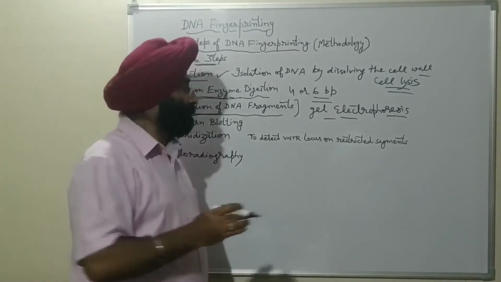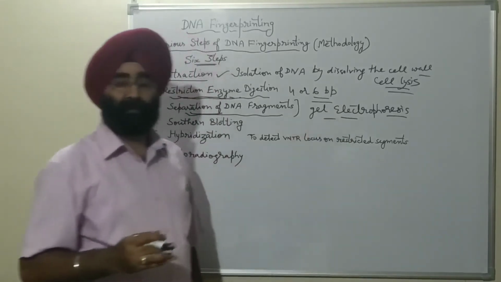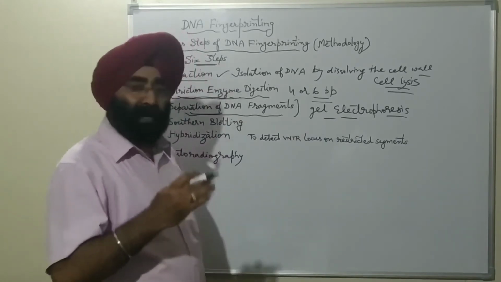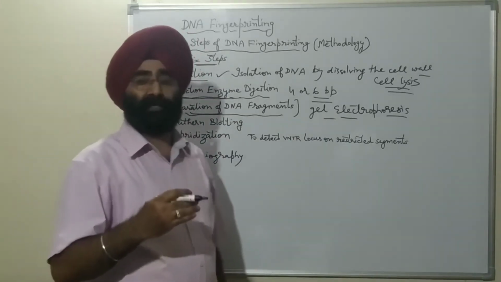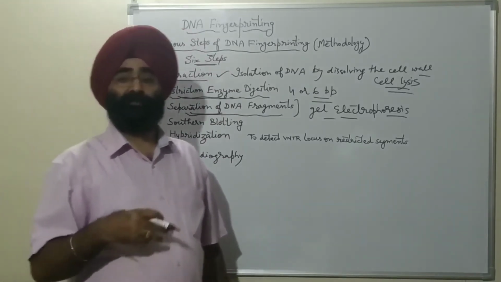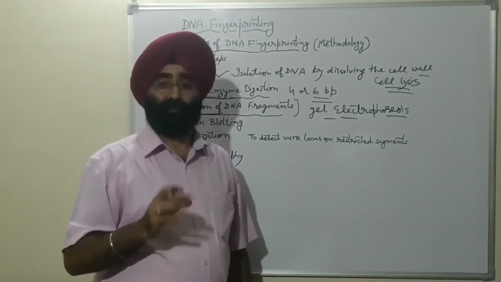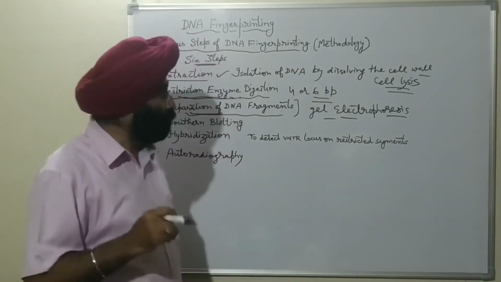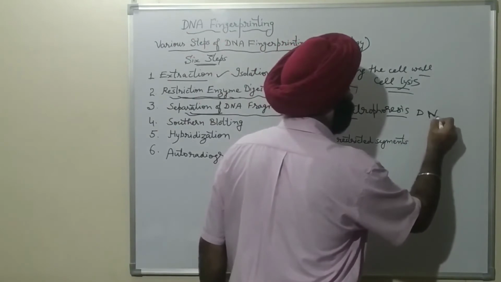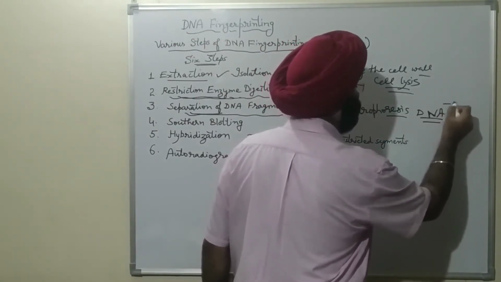In this technique, we apply electrodes, and the restricted fragments move towards the anode. Why do they move towards the anode? Positive charge. As you know, the DNA contains negative charge.